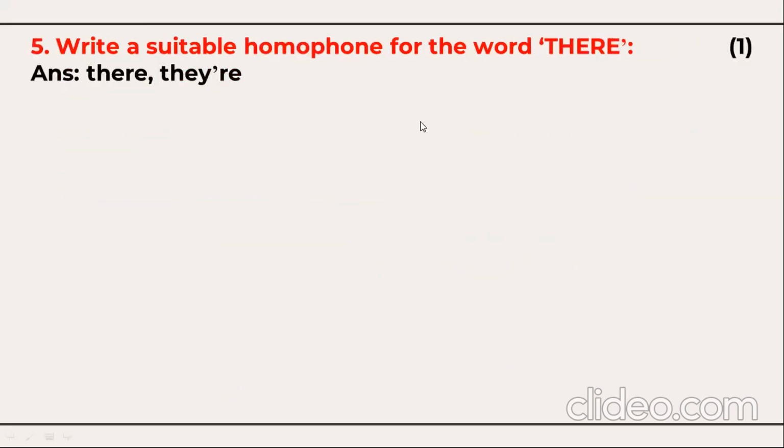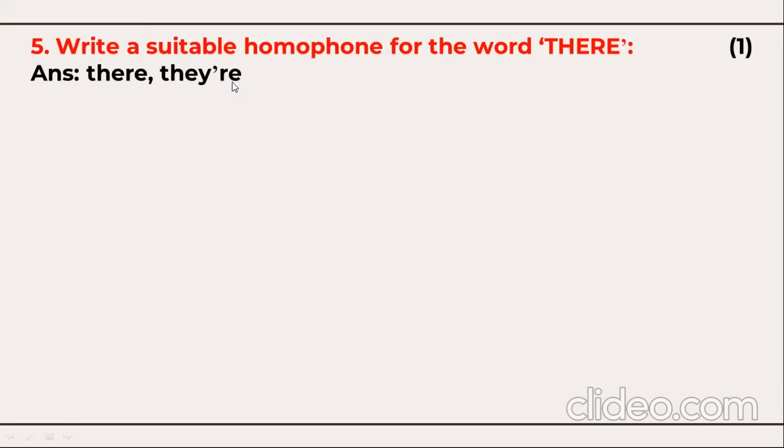Next, homophones. You need to find the homophone of the word there. Sorry, the spelling is here: Their. It should be Their. Please correct it here. Their. Apostrophe re, that's a contracted form of there. So the correct answer is Their. Please correct it.